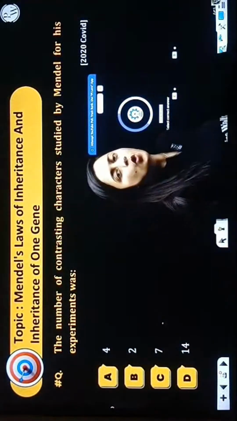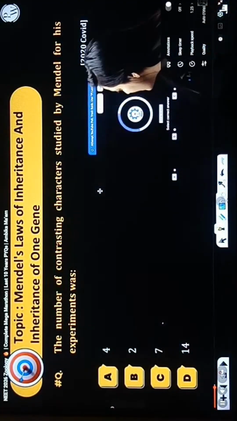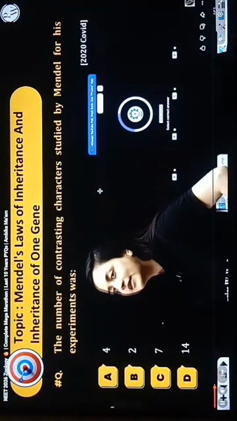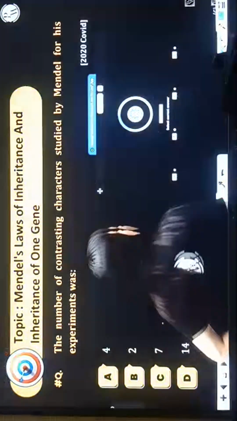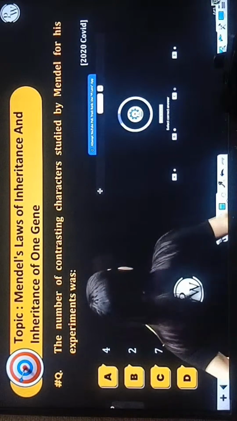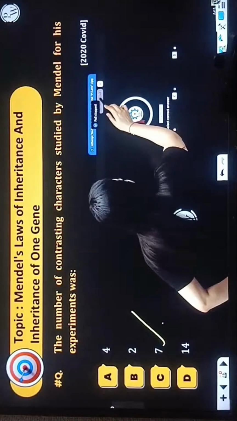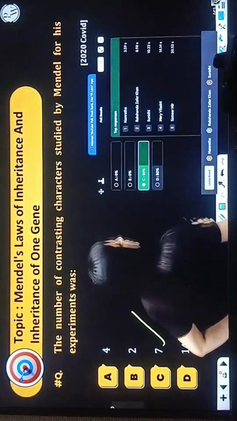I think I should end the poll. I can see the majority of students are giving the correct answer. So what is the correct answer here? The correct answer is going to be C, that is 7. So how many characters were studied? They were 7. Is that clear?